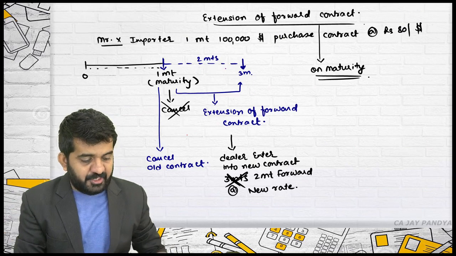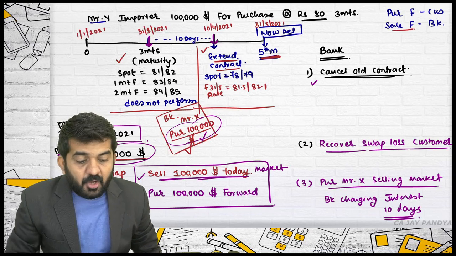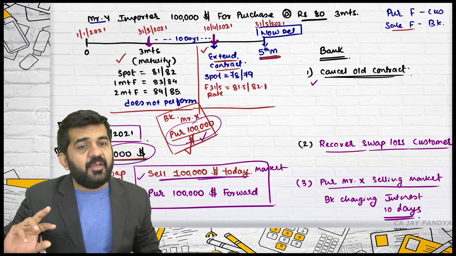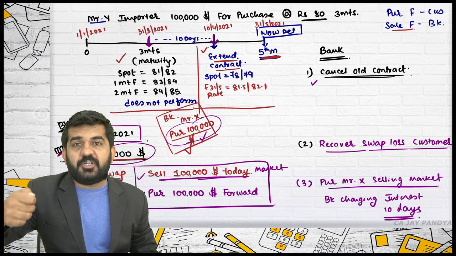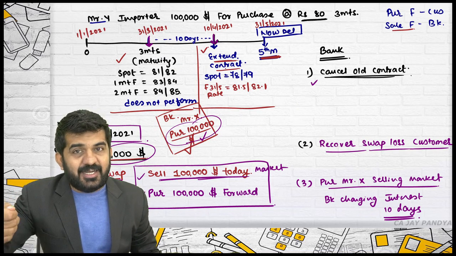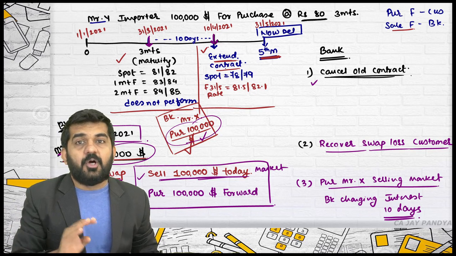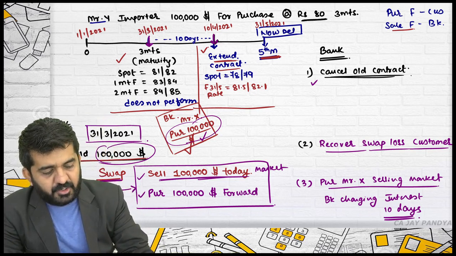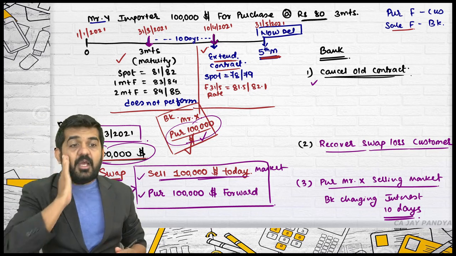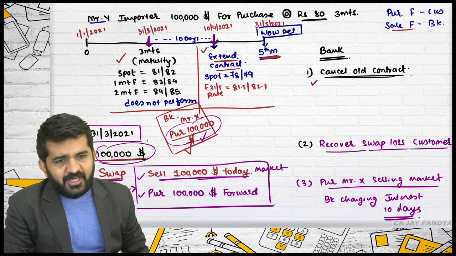See, on maturity how easy it is. After maturity, if the contract is cancelled or extended, then the problem comes because bank will have to take a position as on 31st March. Is it alright? Let me also explain you practically what will happen.